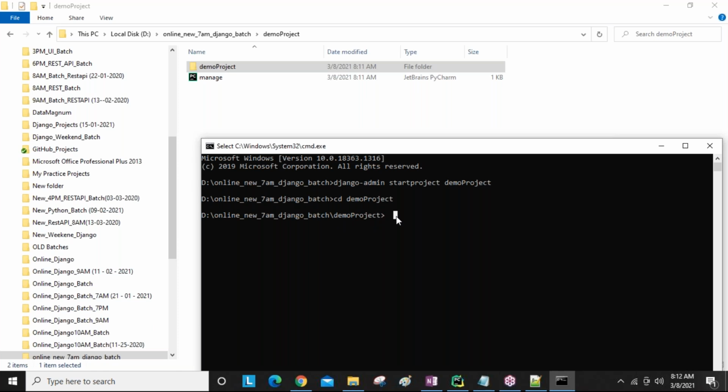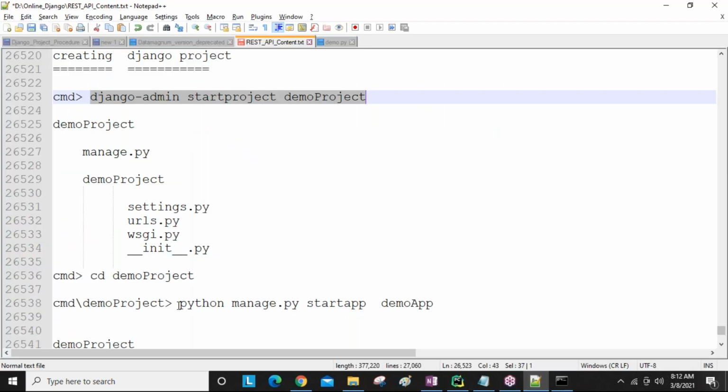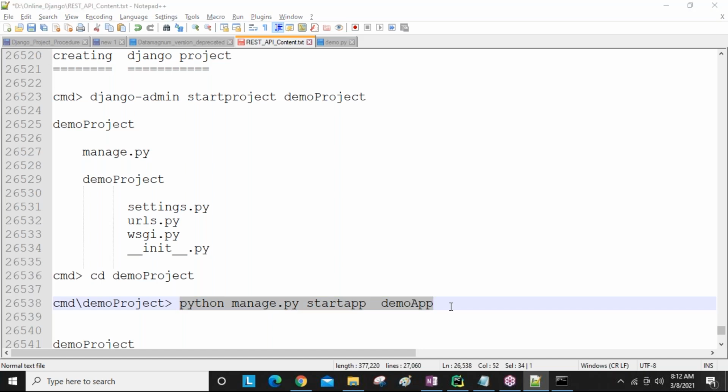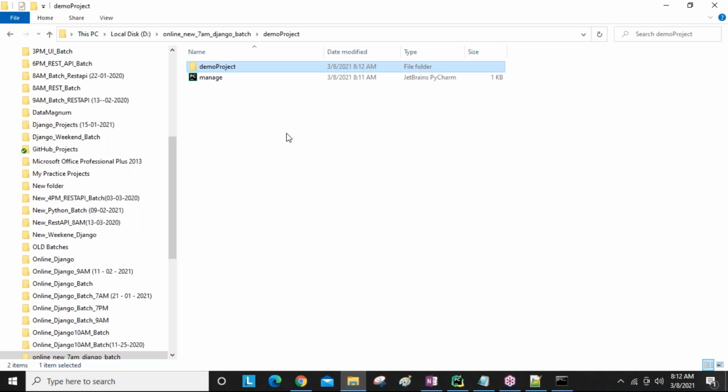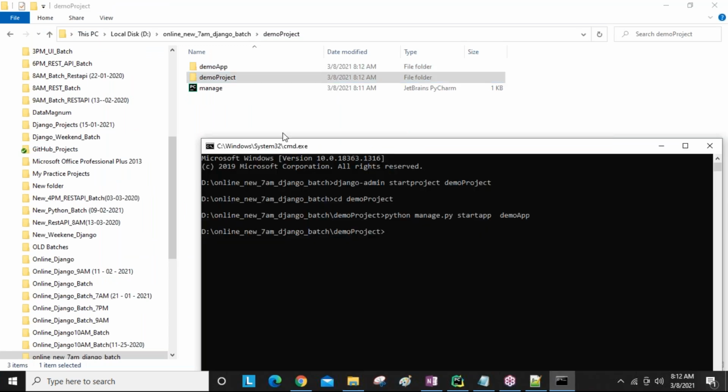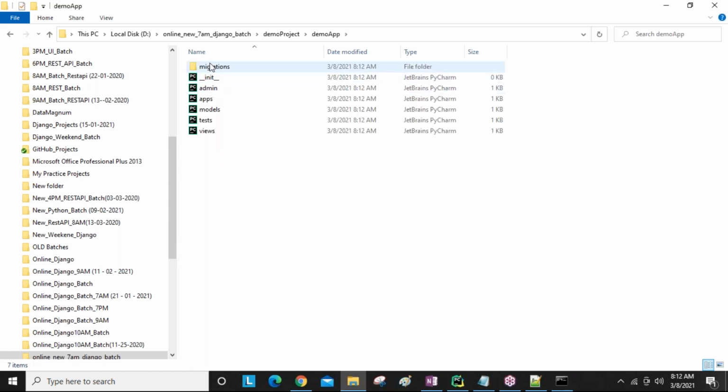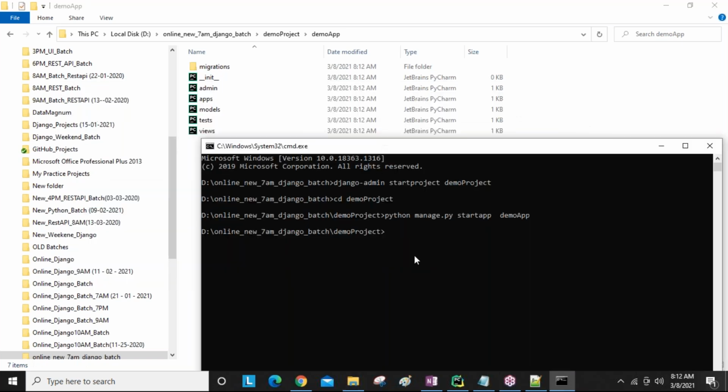Here I'm going to create the application name. So how do you create the application name? python manage.py startapp followed by the app name, demo app. After creating this, one folder you are going to get here. Okay, now see, you are getting demo app. Inside this folder you are getting 6 files. This structure I have told you just now.